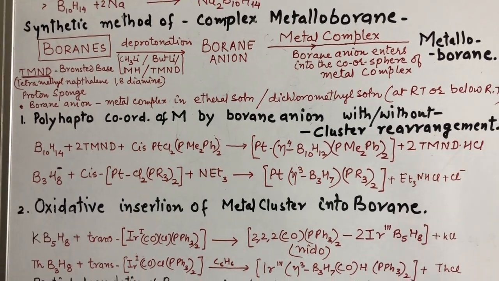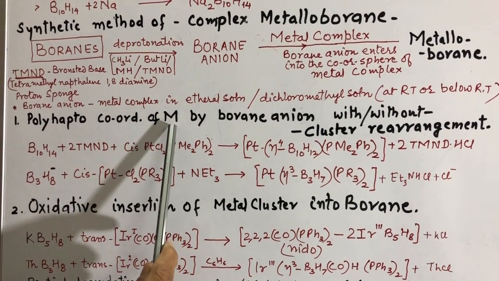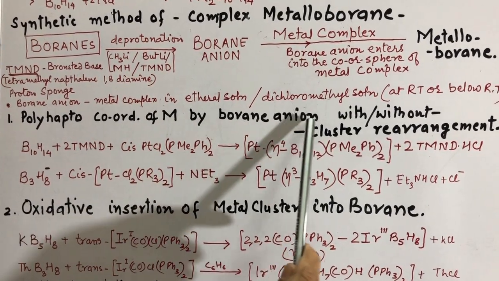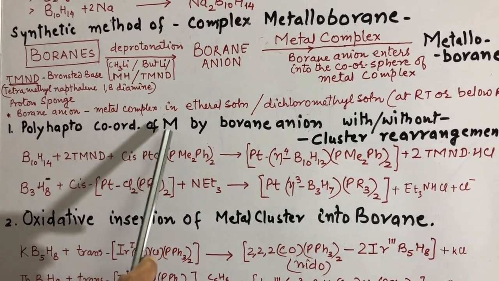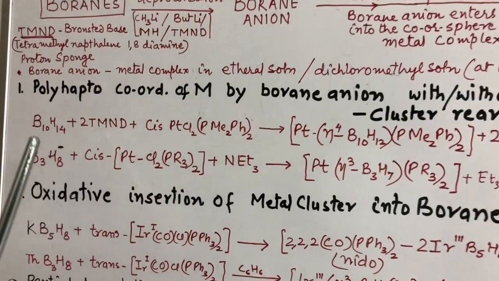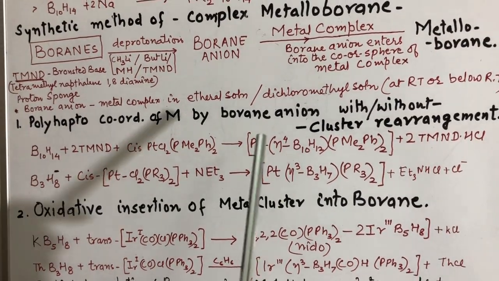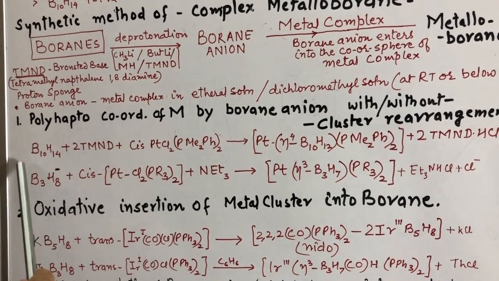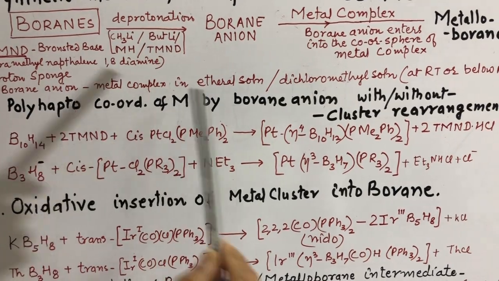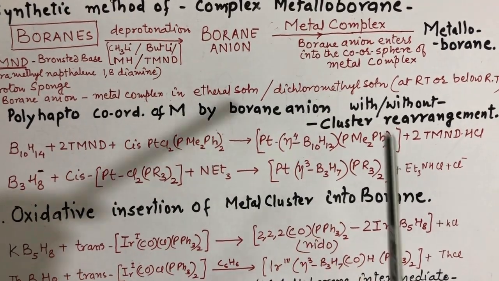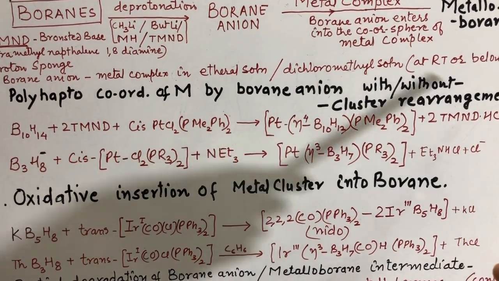The first method of preparation is polyhaptocoordination of metal or metal complexes by borane anion. Polyhaptocoordination of metal means the metal is coordinated by a number of atoms of the borane anion. This can be shown in this reaction. By this coordination, sometimes cluster rearrangement takes place, and sometimes cluster rearrangement is not there.